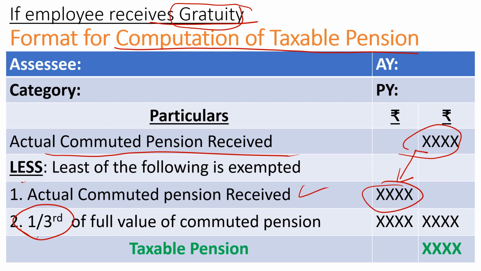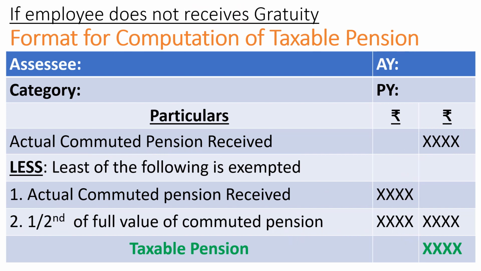Then 1 by 3, 1 divided by 3 of the commuted value. For example, here it is 1 lakh. 1 lakh is the commuted pension, so 1 lakh into 1 by 3 gives 33,333. So this much will be the second point, and the first point depends upon the question.